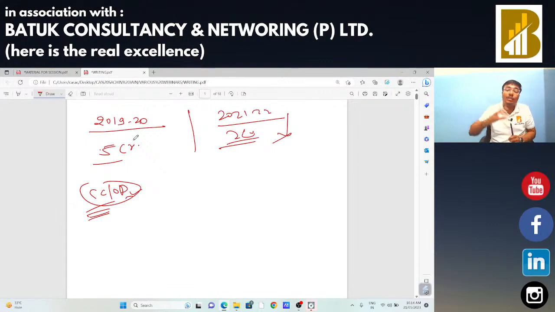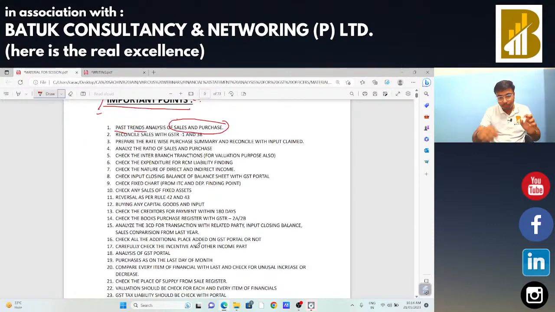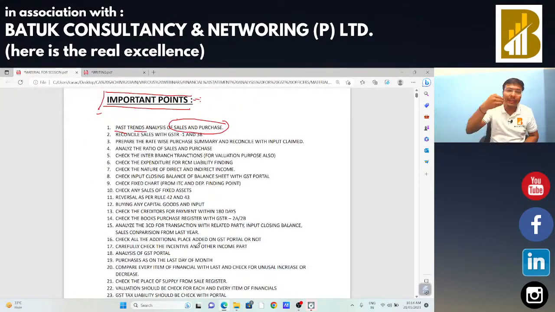हमारा ये पर्पज नहीं है कि उसने लोन क्यों ले लिया है, लोन एक्सेस ले लिया है, लोन कम ले लिया. Our purpose is to analyze that there is no any fake sales or there is no any fake purchase. This is one way from which we can analyze the sales and purchase of that particular entity, the trends of sales and purchase. Sir, you got the point regarding trends of sales and purchase, reduction or increment in sales and purchase. In that case, this is a significant issue for us and we are going to do the analysis in a prescribed way. Sir, you got the point?